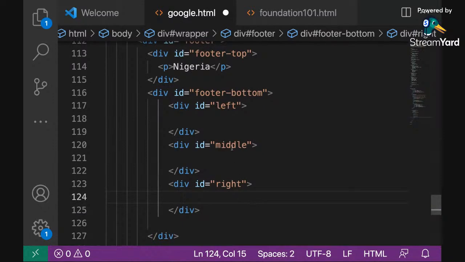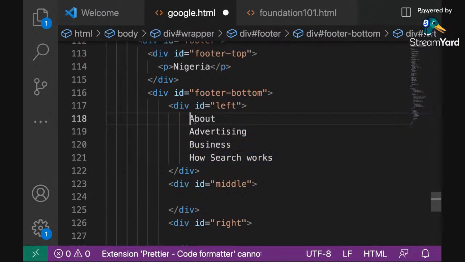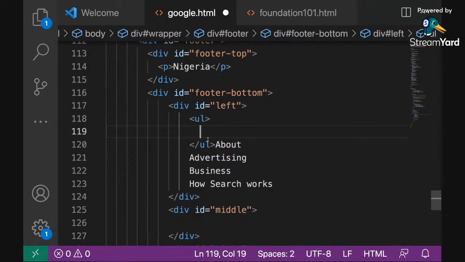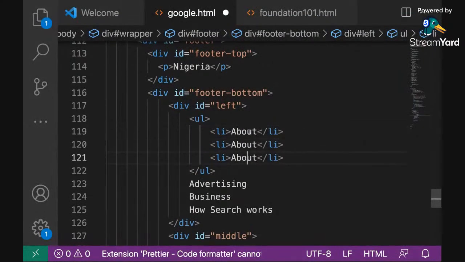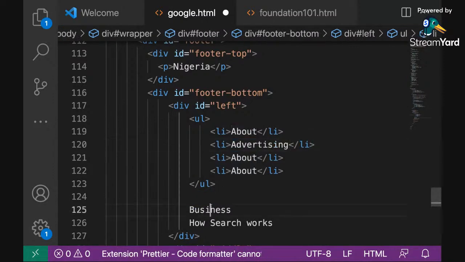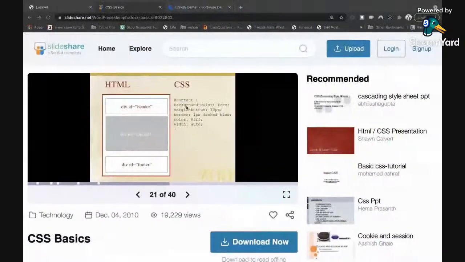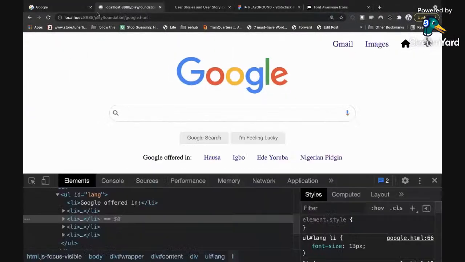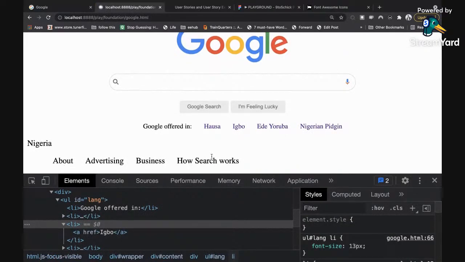All right, so we have these three sections, and in the left, that's where we have these guys. So these guys are actually ULLIs. So I'm going to just paste them in my LIs, right? And then duplicate this. I need three more, and I'll just copy this, replace this one, copy this one, replace this one, copy this one, replace this one, and I have my first item or my left section ready. So let me refresh my code, and then we should have the left side. You can see the left side already available.